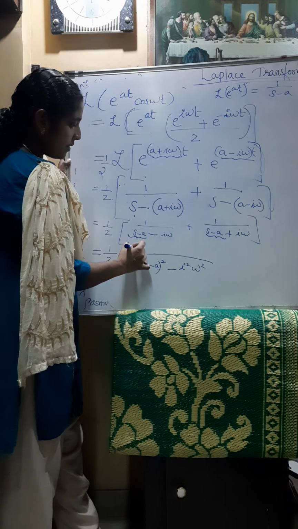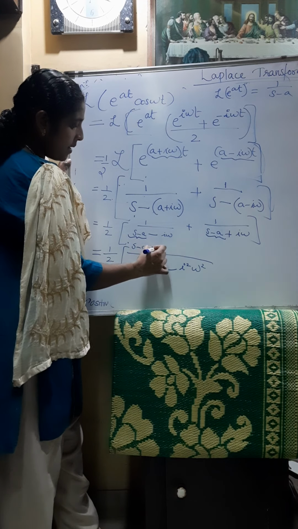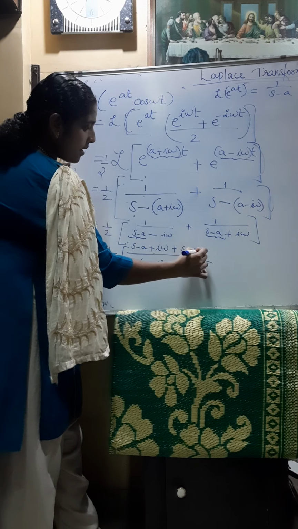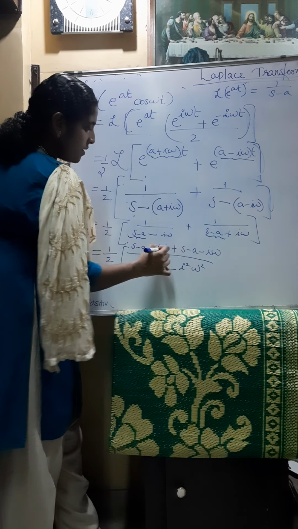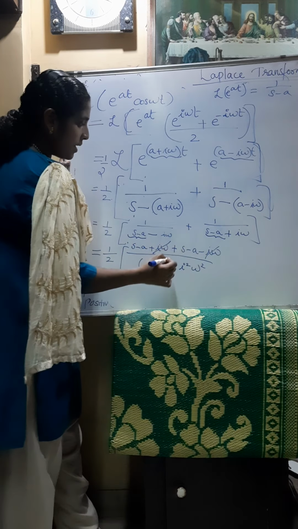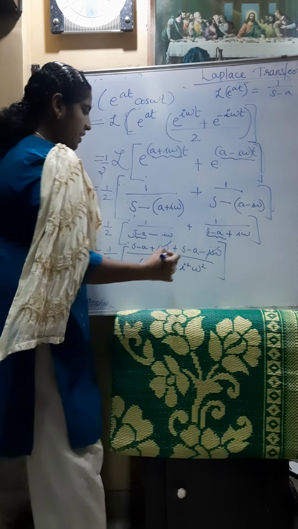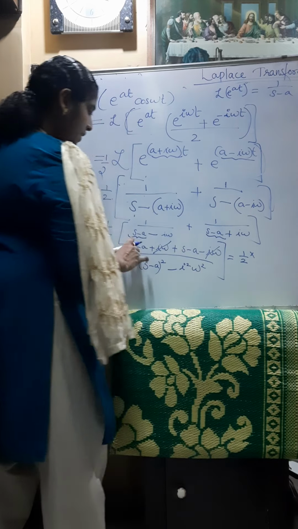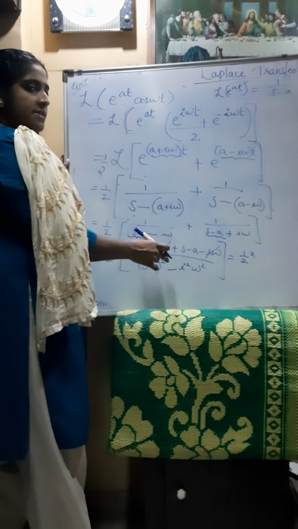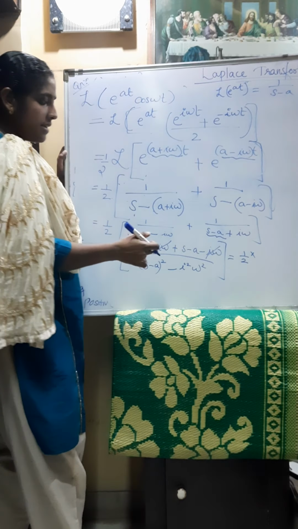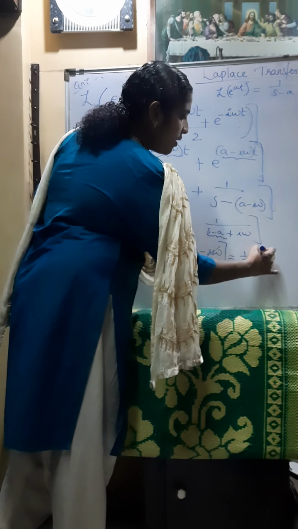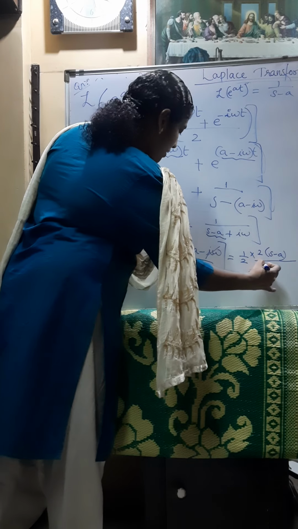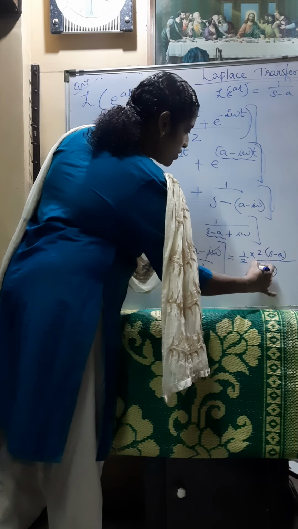In the numerator it will become s minus a plus i omega plus s minus a minus i omega. The plus i omega and minus i omega cancel, and we get 1 by 2 into s plus s is 2s, minus a minus a is minus 2a, so taking 2 outside, 2 into (s minus a), divided by (s minus a) whole square.